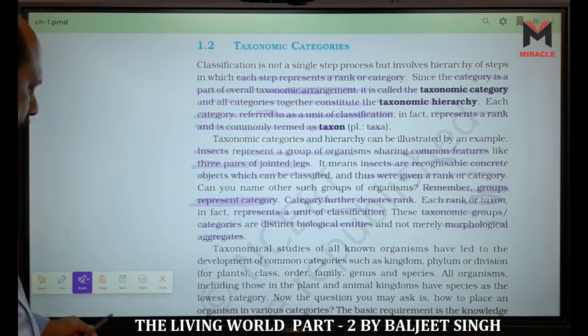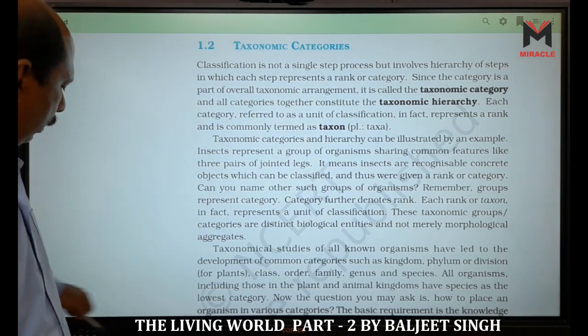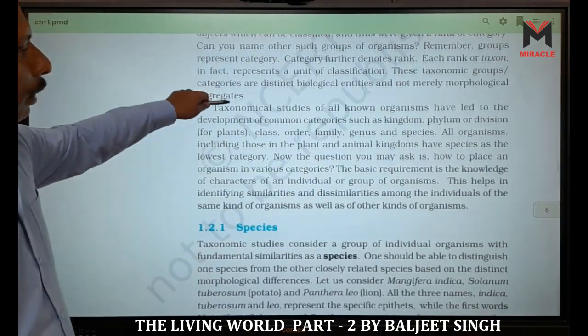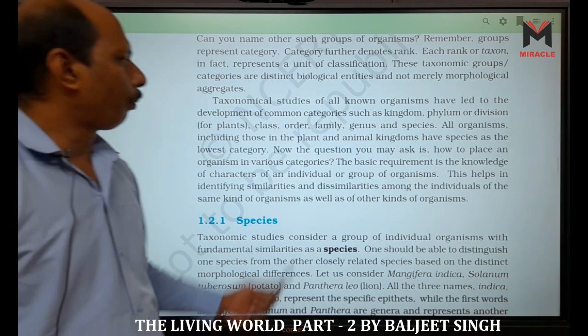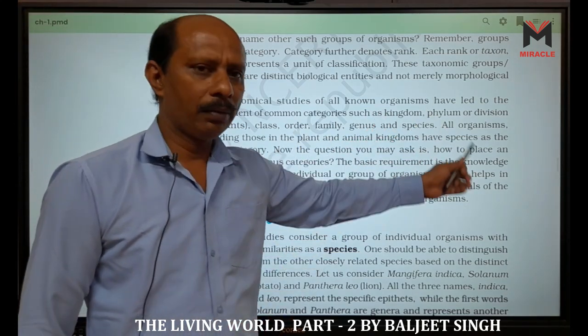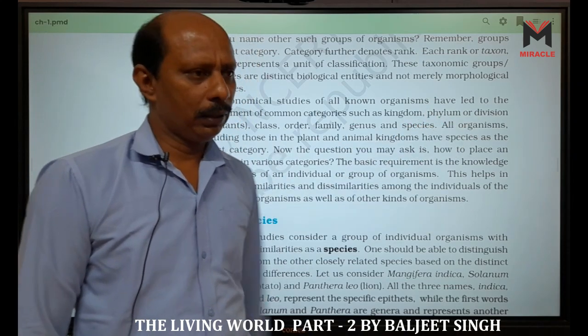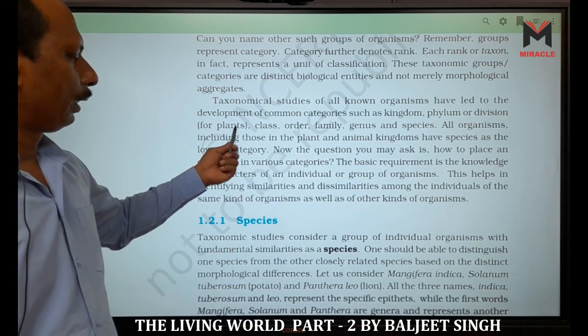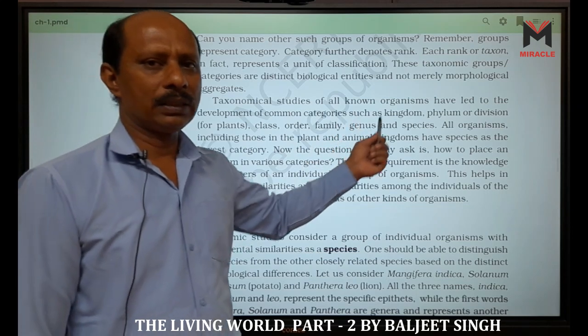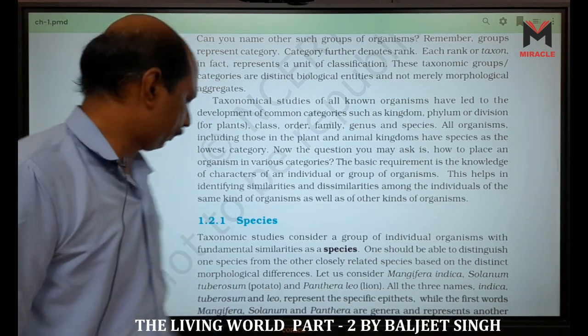Now, taxonomical studies of all known organisms have led to the development of common categories such as kingdom, phylum (in case of animals we use phylum), division (for plants), class, order, family, genus, and the unit taxonomic category, species.